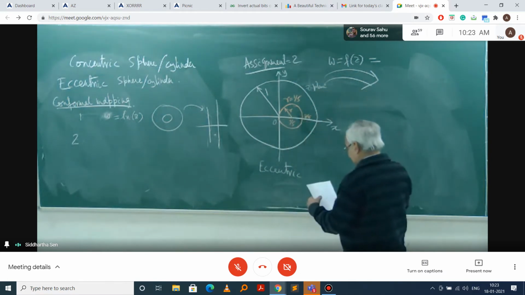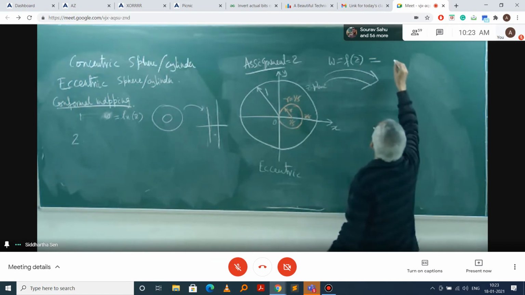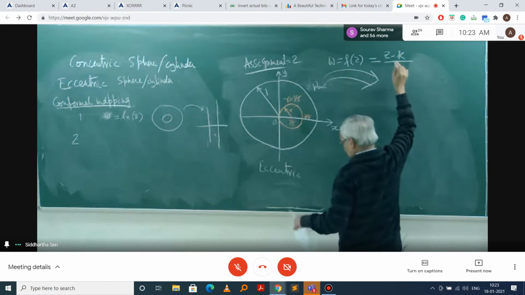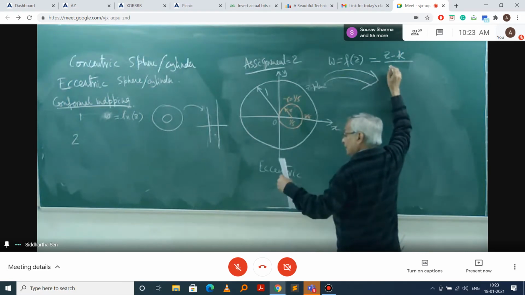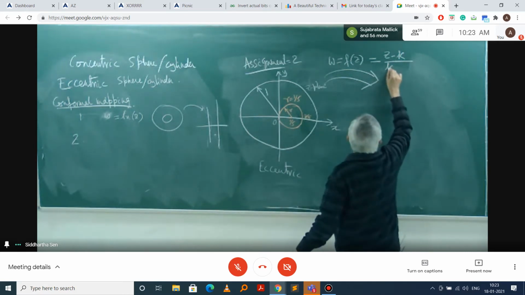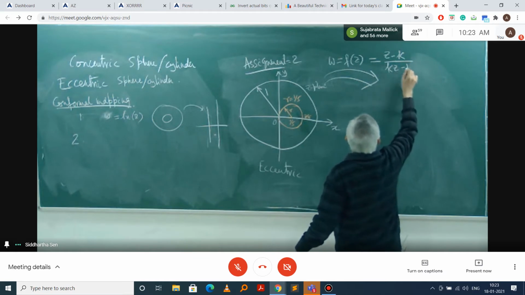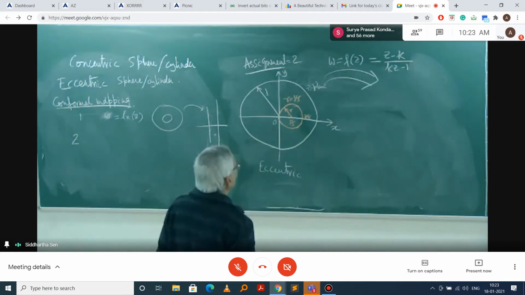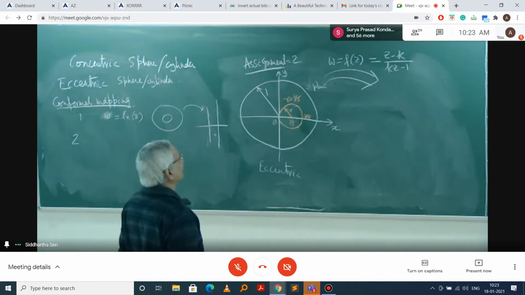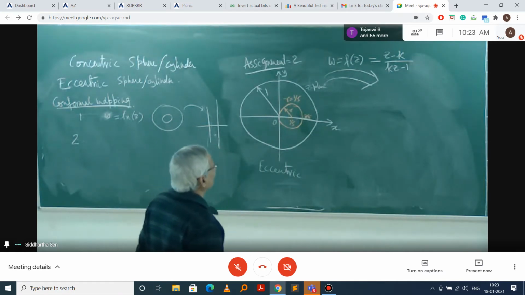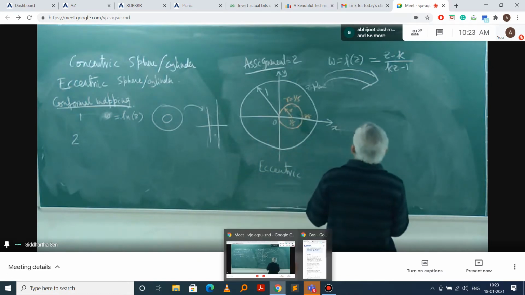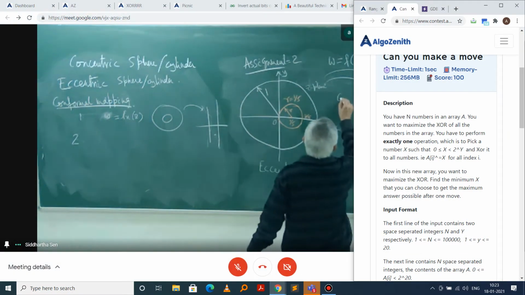It is given that f(z) is equal to (z minus K) divided by (Kz minus 1). So earlier it was W is equal to log natural Z, and now it is (z minus K) divided by (Kz minus 1).